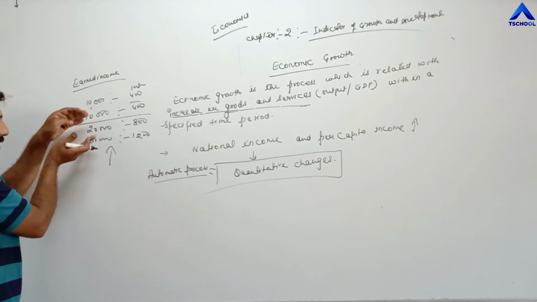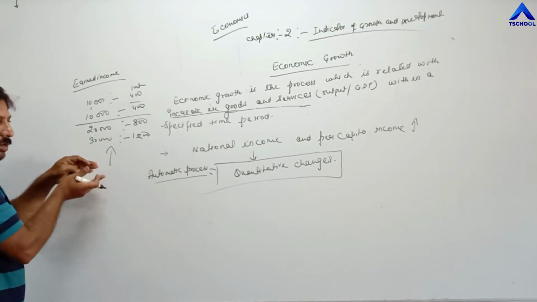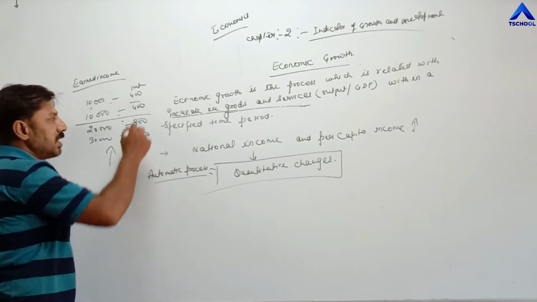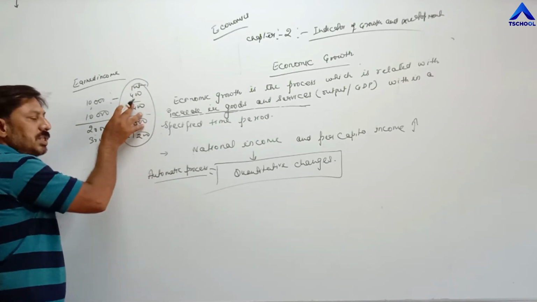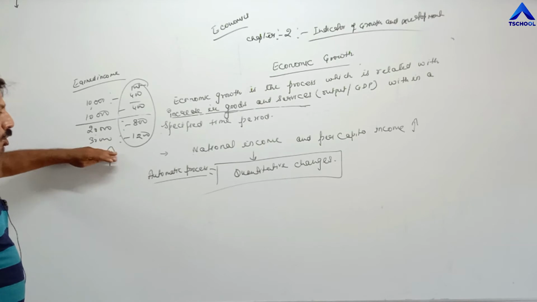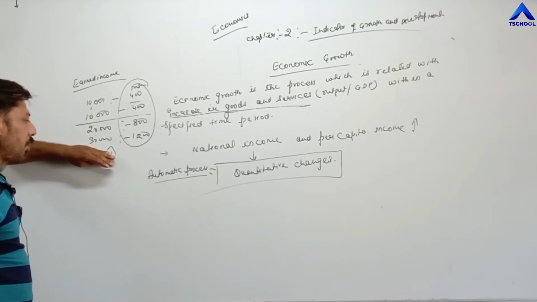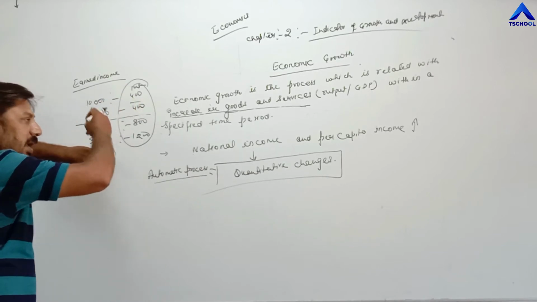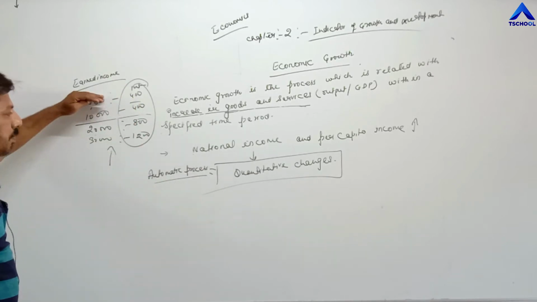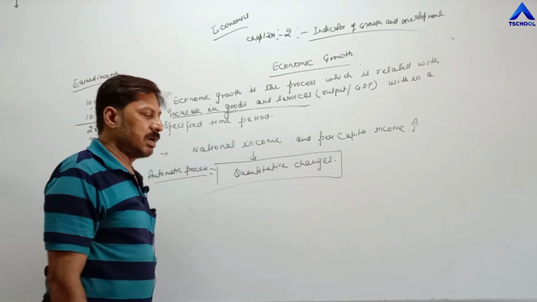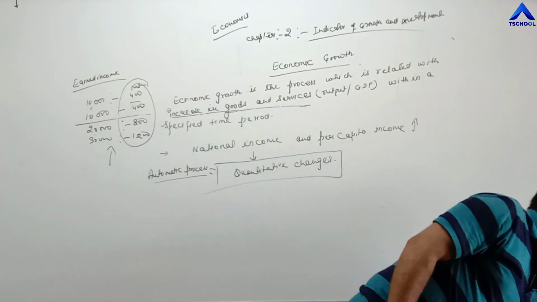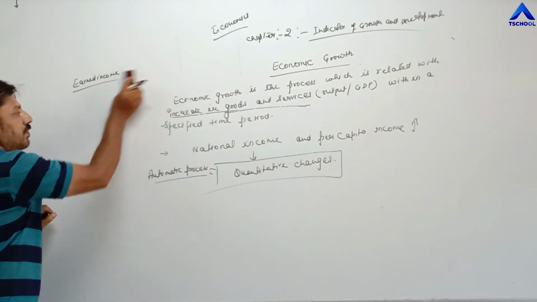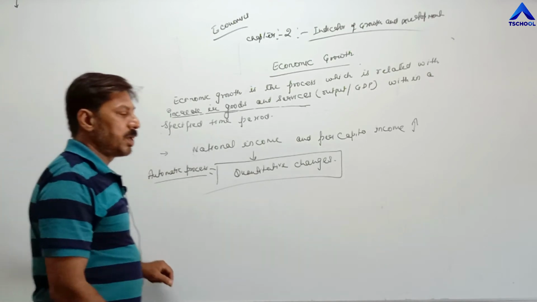And then when this amount becomes huge, 30,000, then 40,000, then 50,000, he is in a position to invest this amount somewhere else, in which he will get more interest as compared to this interest. It means when the process of economic development is completed, he is in a position to save more and get more return. Means national income and per capita income of any country increase at a faster rate once it completes the process of economic development. So after economic development, the process of economic growth begins.